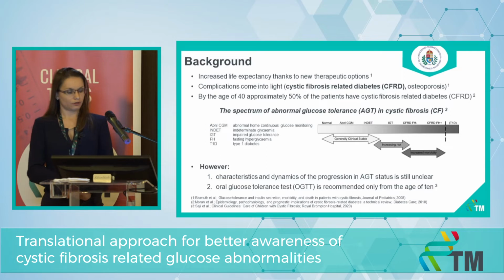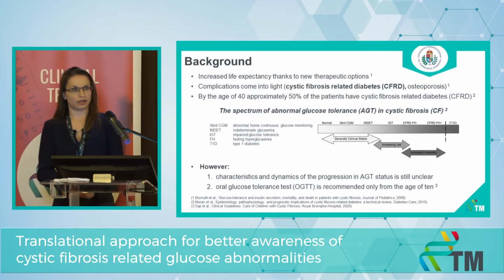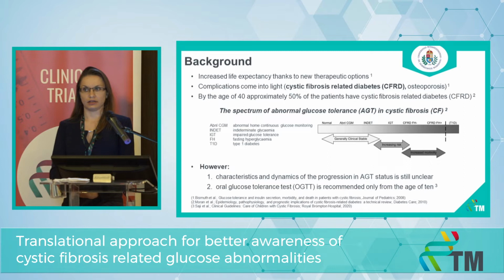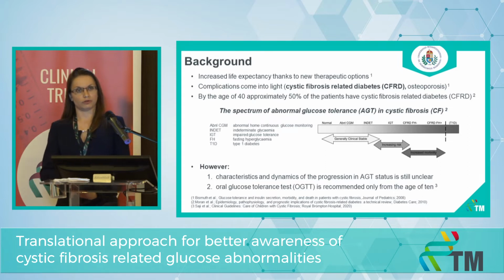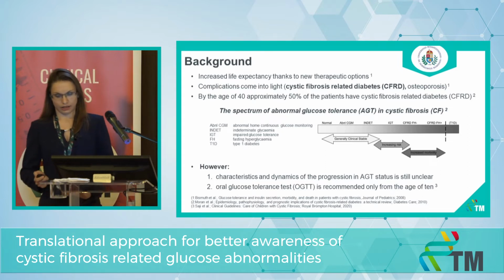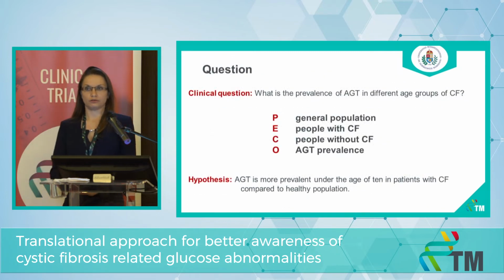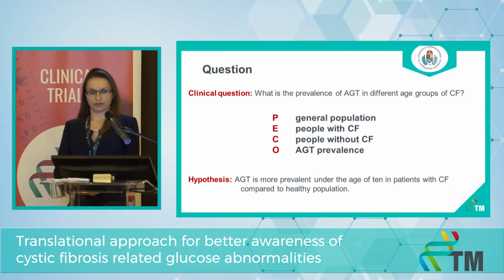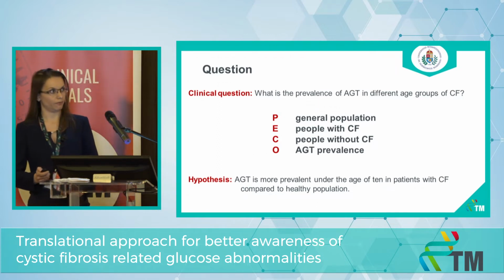Despite that fact, the oral glucose tolerance test, which is the gold standard method for diagnosing abnormal glucose tolerance, is only recommended after the age of 10. Therefore, the characteristics and dynamics of the progression in abnormal glucose tolerance status are still unclear. That's why we would like to know the exact prevalence of abnormal glucose tolerance in different age groups of cystic fibrosis, especially under the age of 10. We hypothesize that abnormal glucose tolerance is more prevalent under the age of 10 in patients with cystic fibrosis compared to a non-cystic fibrosis population.